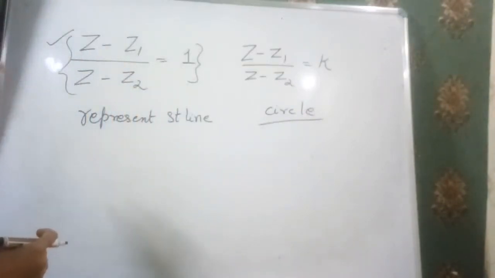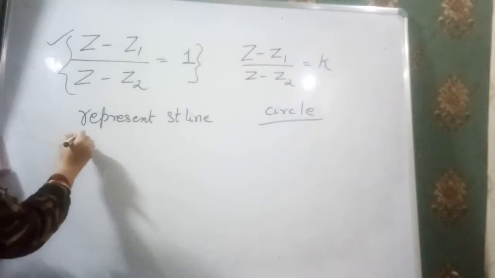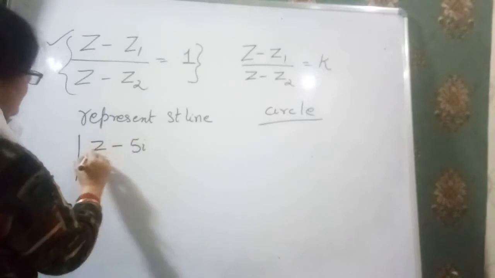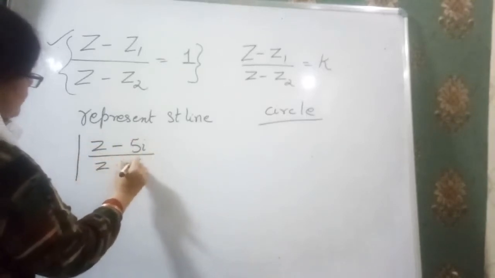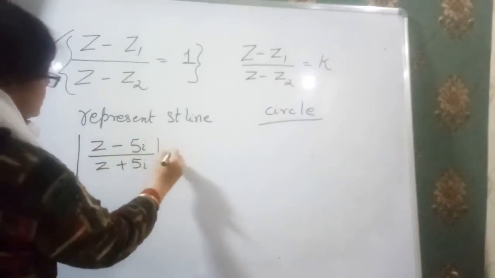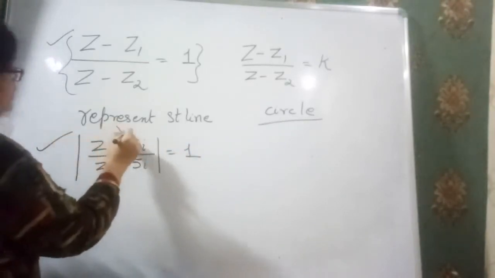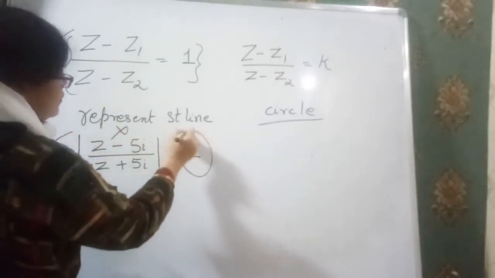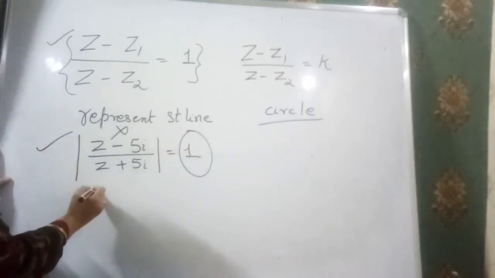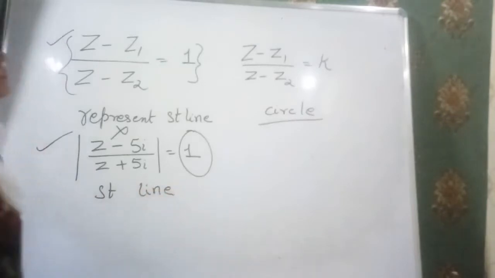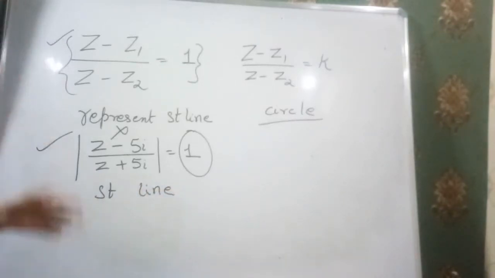Now just consider some questions. For example, we have mod of z minus 5i over z plus 5i is equal to 1. Then what does it represent? Don't bother about these things. We see here 1. That means this complex number represents a straight line. Clear?